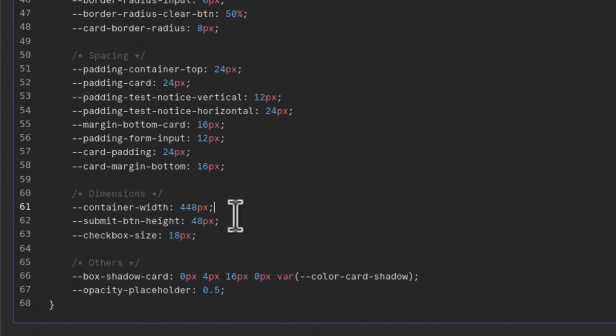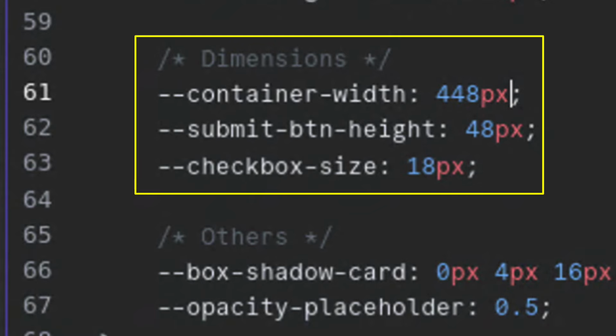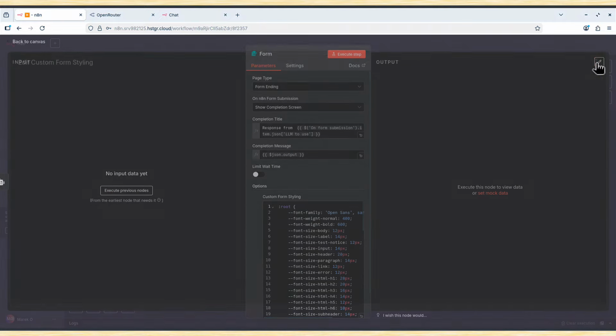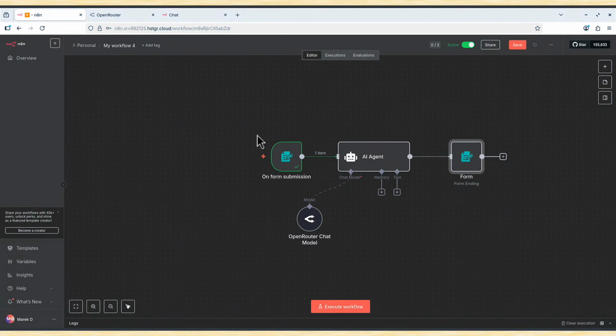What I tend to do is change from pixels, like 448 pixels, to either 90 VW, the so-called viewport width, or you can simply use a percent of the width available. Or maybe not even 90, but 98%. Let's use that 98%, and if I close it, now if we run it again, save. Remember to save it.